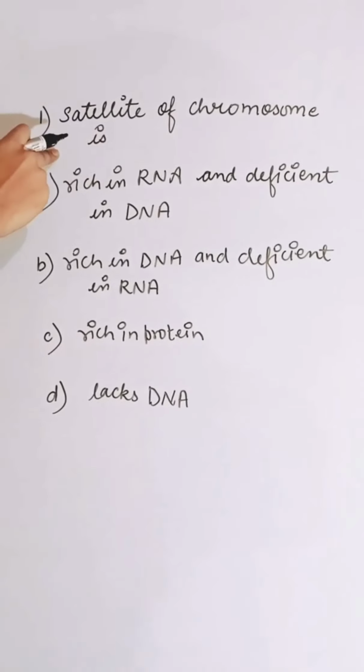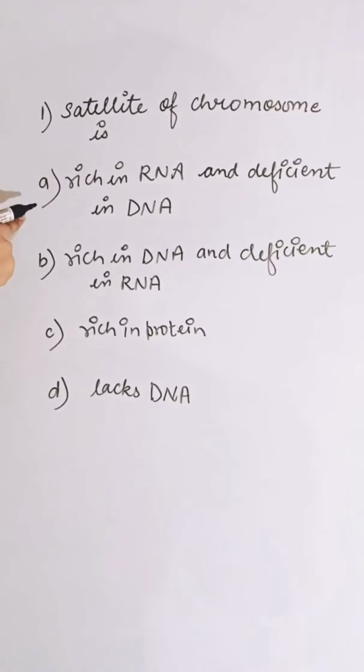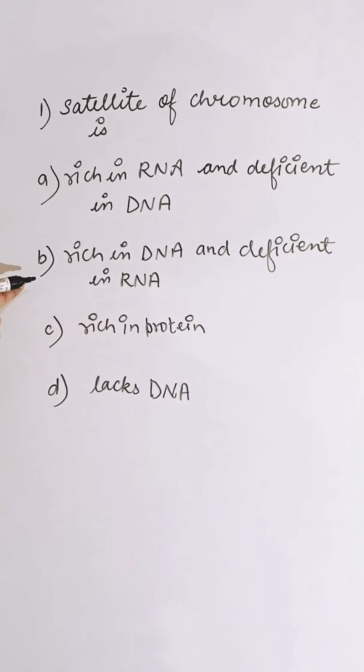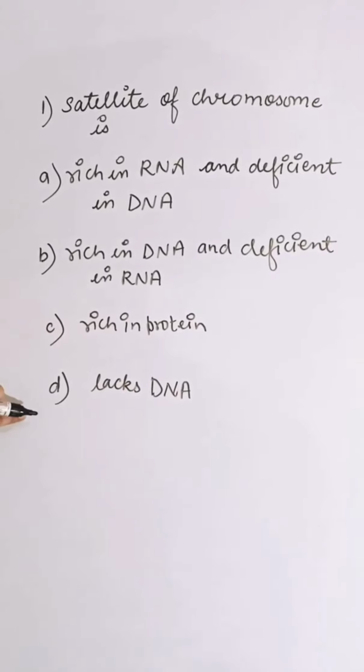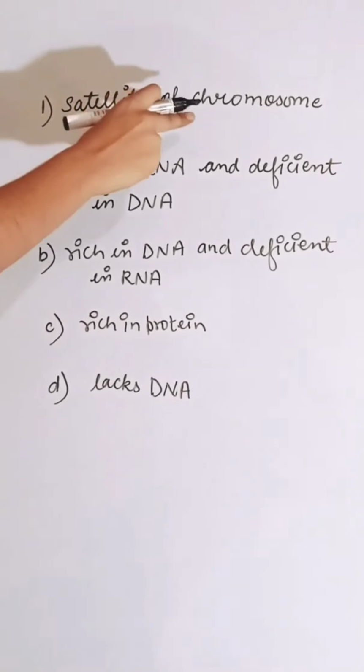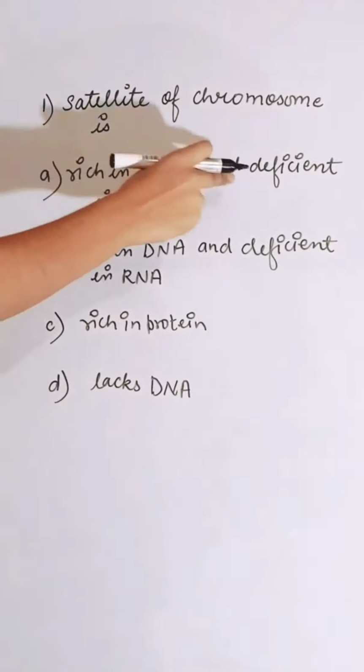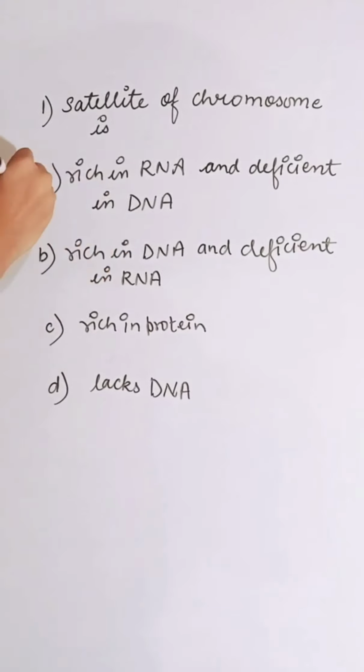Satellite of chromosome is first option rich in RNA and deficient in DNA. Second is rich in DNA and deficient in RNA. Third is rich in protein. Fourth is lack of DNA. Satellite of chromosome is rich in RNA and deficient in DNA. So correct answer is A.